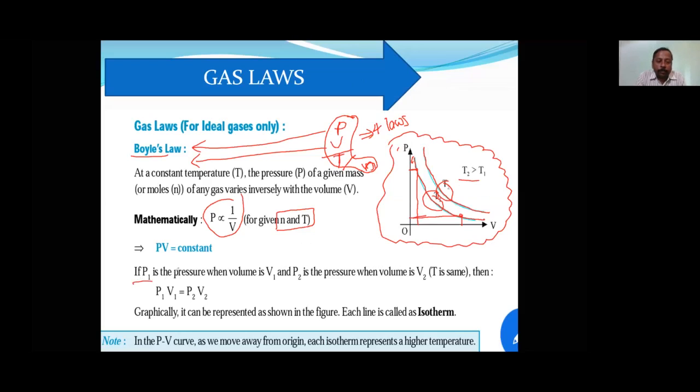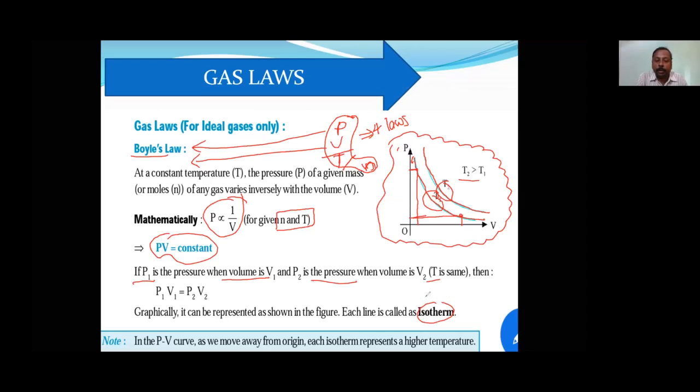Which chem technique says that, first let me complete, then I will tell you the other technique. Okay, so if P is inversely proportional to volume, or P is directly proportional to 1 by volume, then PV is equal to constant. If P1 is the pressure when volume is V1, and P2 is the pressure when volume is V2, and temperature is the same, then P1 V1 is equal to P2 V2. Okay. And all those graphs are drawn according to Boyle's law.